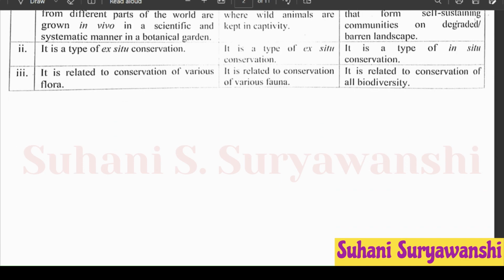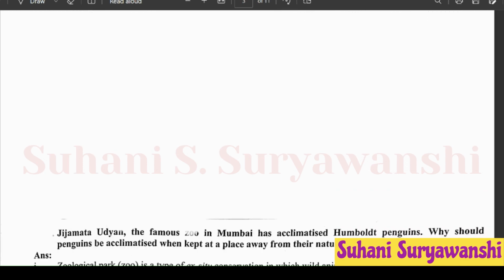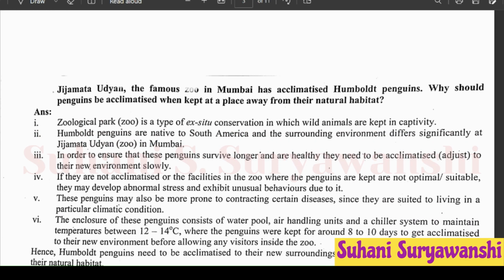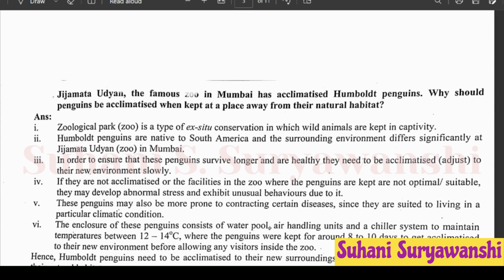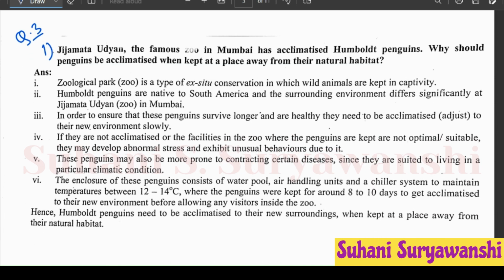नेक्स्ट आहे क्वेश्चन नंबर 3. सो क्वेश्चन नंबर 3 इज आन्सर द फॉलोविंग. आन्सर द फॉलोविंग मधला पहिला क्वेश्चन आहे जो की आता आपण बघतोय. ओके. So Jizamata Udyan, the famous zoo in Mumbai, has acclimatized Humboldt penguins. So why should penguins be acclimatized when kept at a place away from their natural habitat? So what is meant by acclimatized? That means adjustment or adjust.